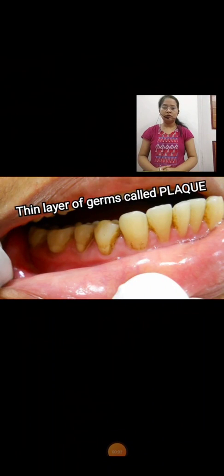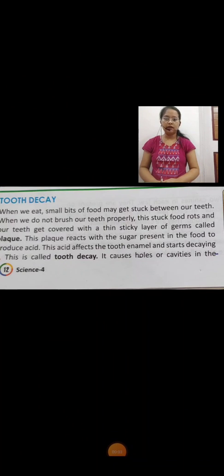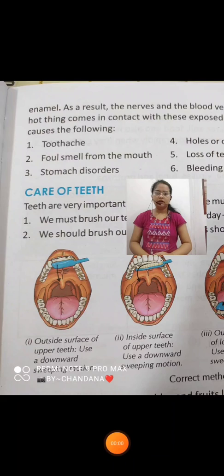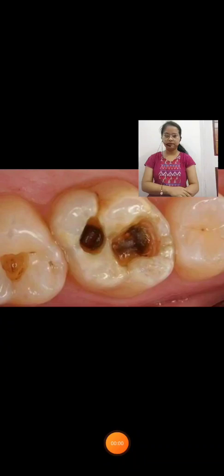So children, when we do not brush our teeth properly, our teeth start rotting and get covered with the layer of germs that is called plaque, and this plaque reacts with the sugar present in the food to produce acid. So this acid affects the tooth enamel and starts decaying. This is called tooth decay. It causes holes or cavities in the enamel.